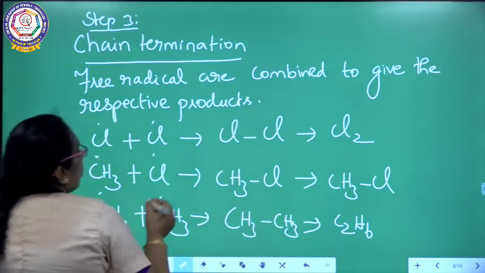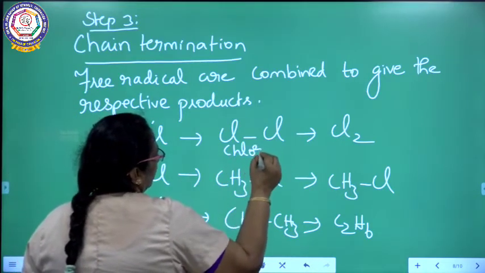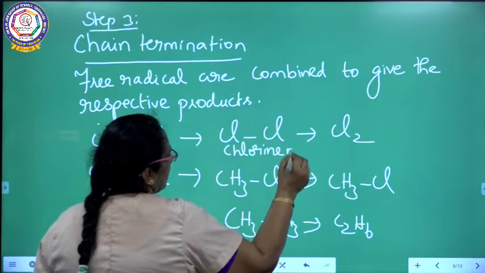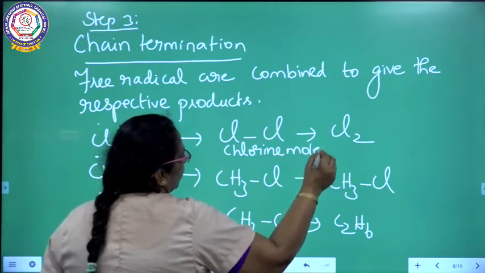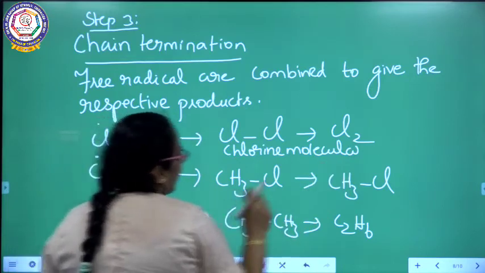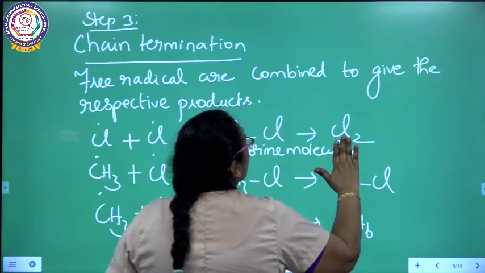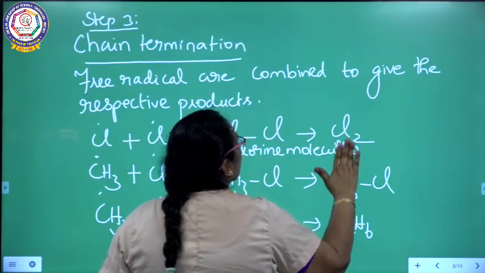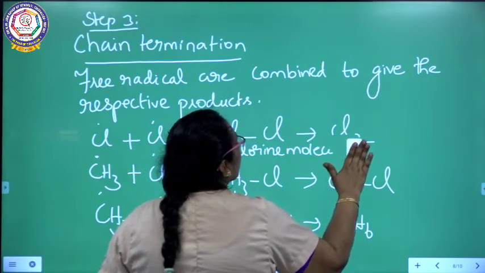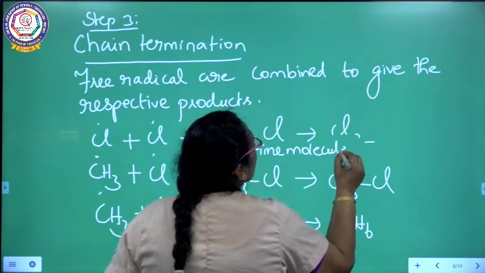So chlorine free radicals are combining to give chlorine molecule.